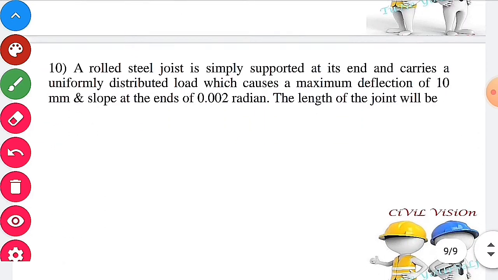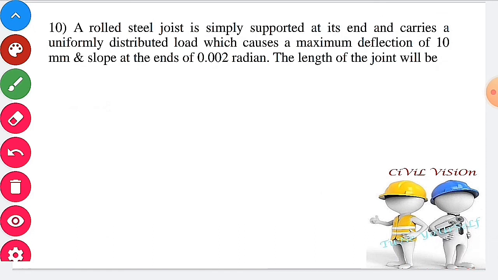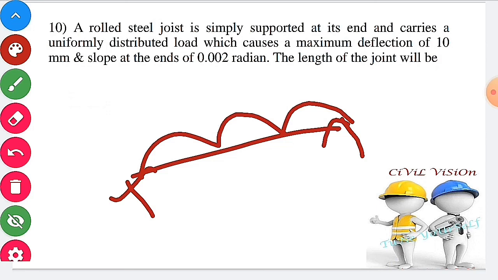Tenth question. A steel joist is simply supported at its end, carries a uniformly distributed load, causing a maximum deflection of 10 mm. Slope at the ends is 0.002 radian. The length of the joist will be. The deflection is given as 10 mm. Slope at the ends is given as 0.002 radian. Therefore, find the length of the joist.